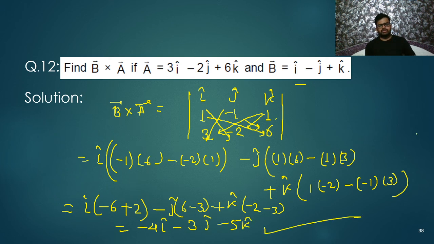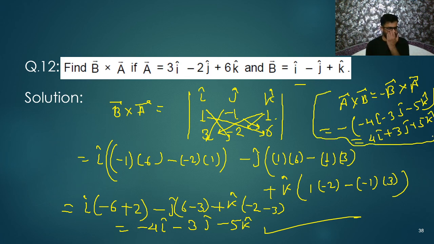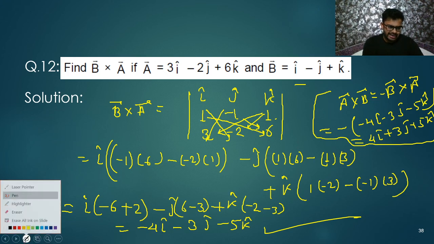Okay. If someone asks you what is the value of A cross B, remember this result, A cross B is equals to minus of B cross A. You don't need to solve it again, just directly write it. Whatever B cross A is, minus 4, minus 3, minus 1. So use minus sign here. So minus of minus 4 i cap, minus 3 j cap, minus 5 k cap. So what answer you will get? You'll get 4 i cap plus 3 j cap plus 5 k cap. This is A cross B. So we got both, right? Anything you can do. Simple. So this was the simple method and you need to understand it very well.